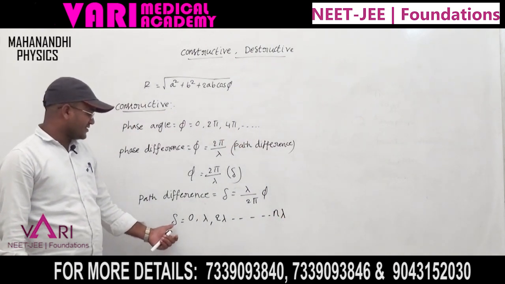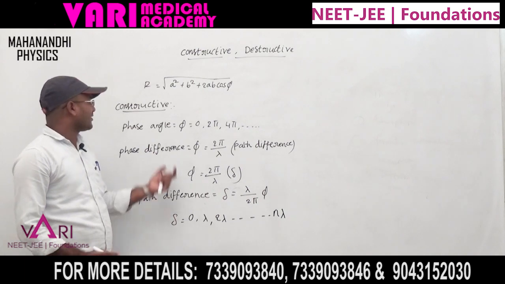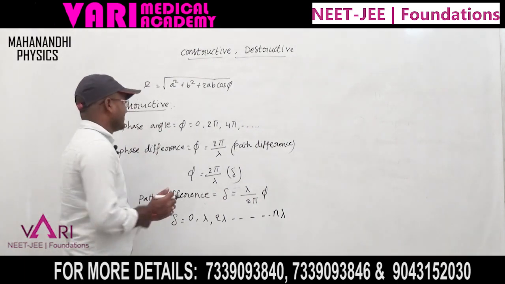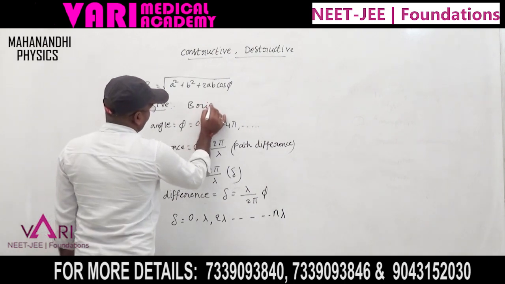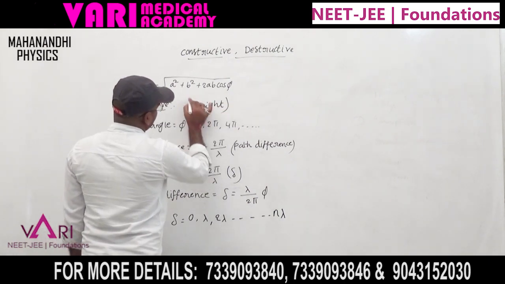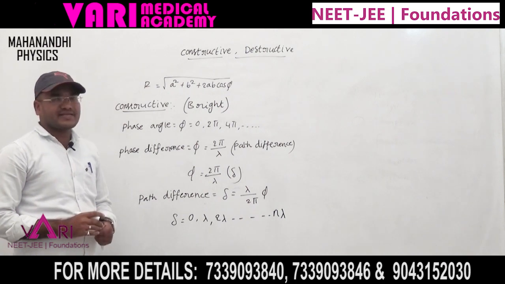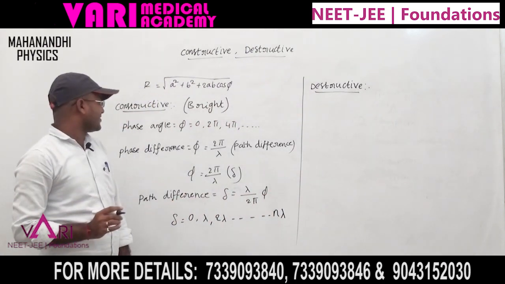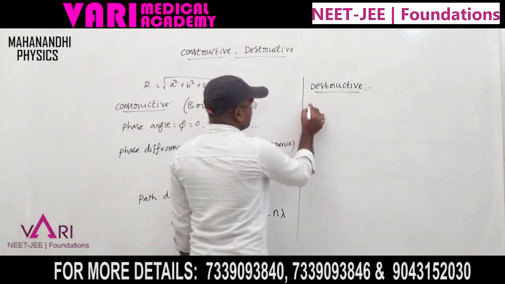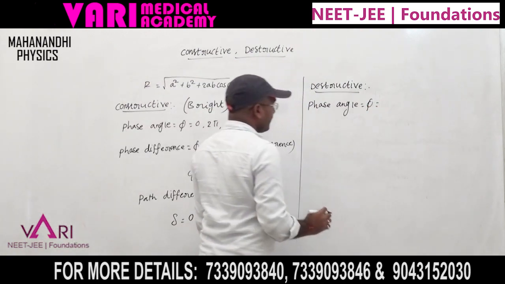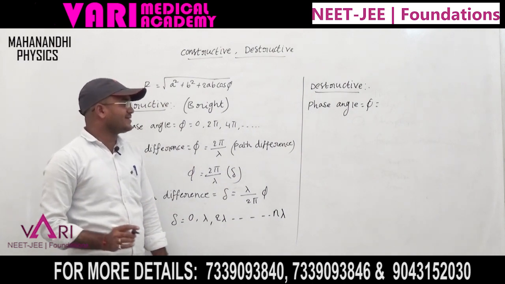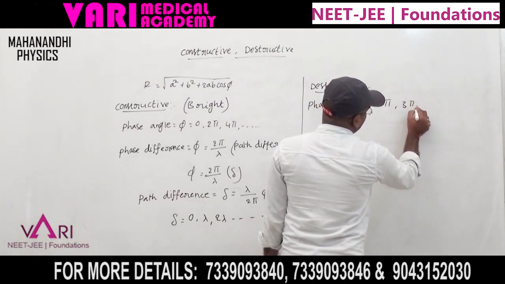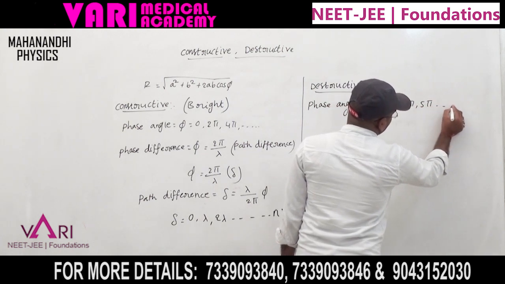When the path difference has these values, the constructive interference is the brightness of the interference, bright. Now, in the same way, the destructive interference: here the phase angle is pi, 3 pi, 5 pi, and so on.